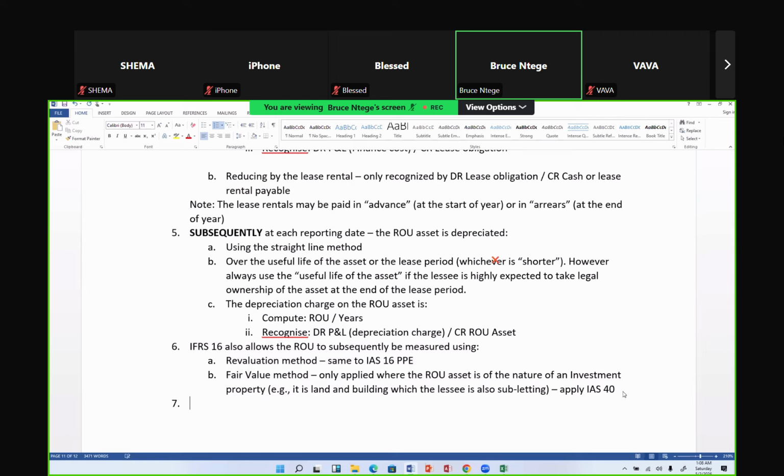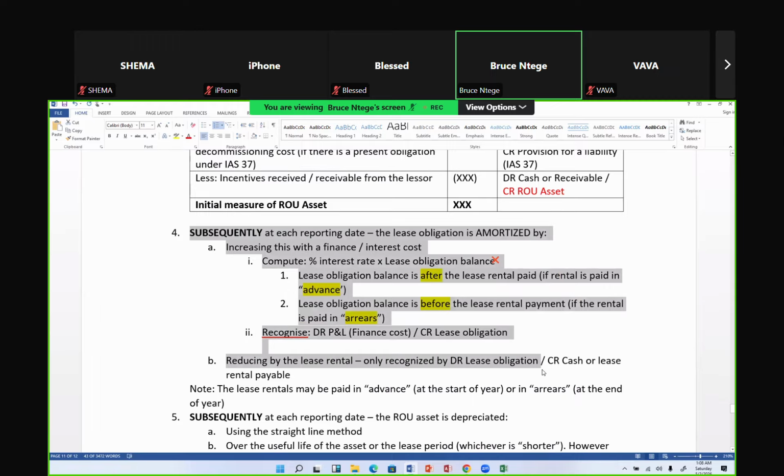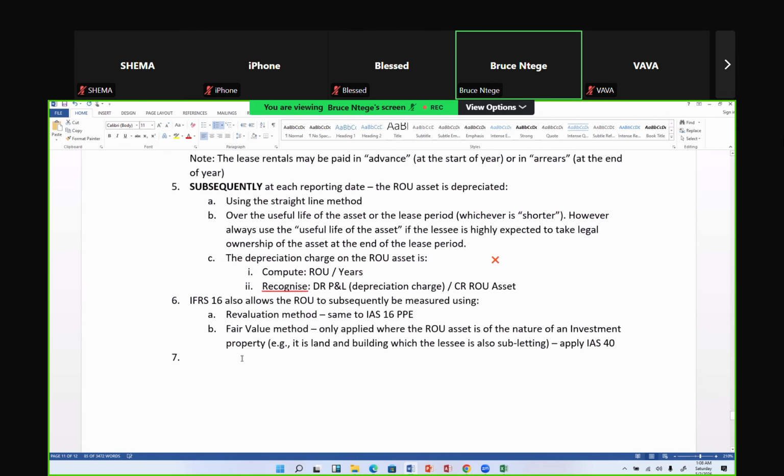Number 7. This one is serious. Take it. Whereas I've talked about the right of use asset, where I can subsequently apply the revaluation model or fair value model, I also want to say that the lease obligation, which I've amortized, I want to present it in the balance sheet, both in the current liability section and in the non-current liability section. So that's what I'm ending up with.